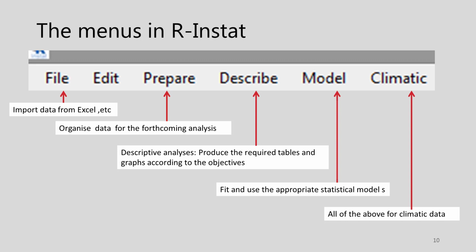The R-Instat menus correspond to the usual stages in an analysis. The File menu is used first and is to access and import data. Then most sets of data need some organizing before they're ready for analysis. This is the role of the Prepare menu. Next, the Describe and Model menus are used for the analysis. The Climatic menu contains some facilities from each of these previous menus. This makes particular climatic analyses even easier, as we'll see during this workshop.